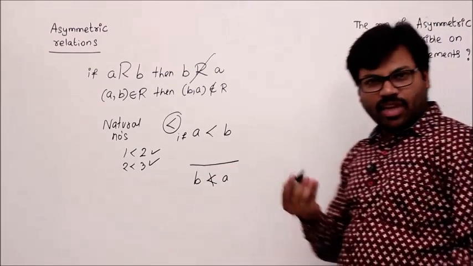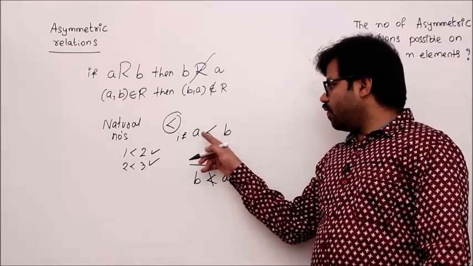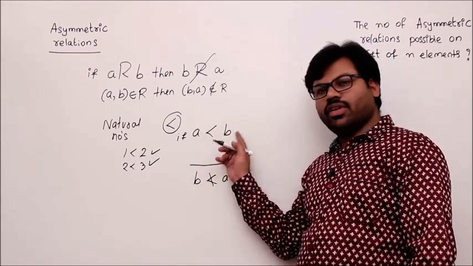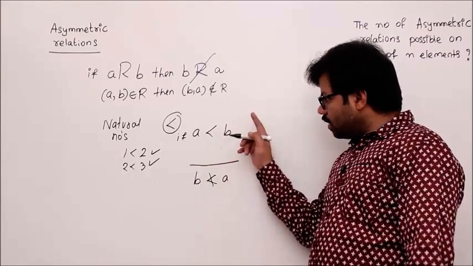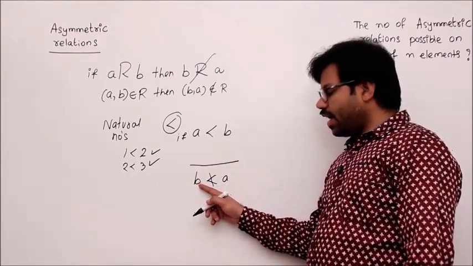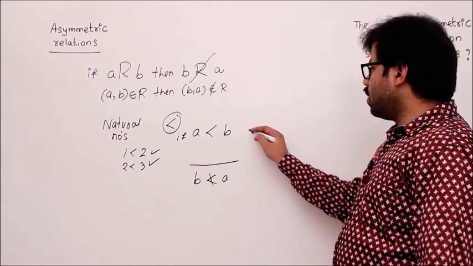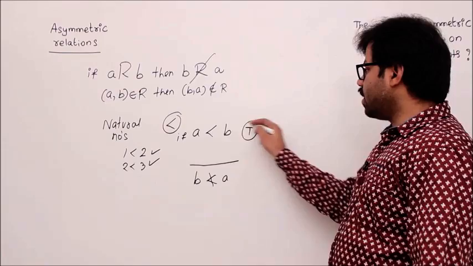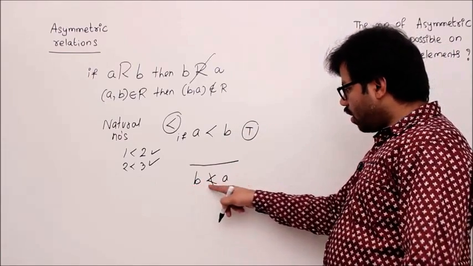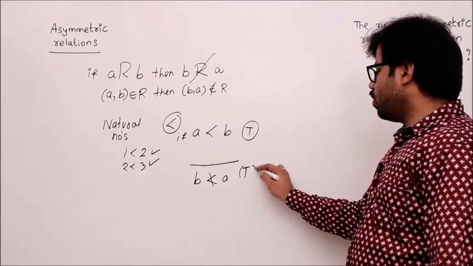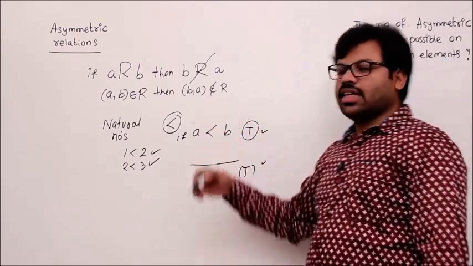That is obvious. In mathematics we already know that whenever a number is smaller than another number, then the other number, B, cannot be smaller than A. Automatically it will become false. So whenever the left is true, that means A less than B is true, then B is not less than A is absolutely true. So that's why it is asymmetric.